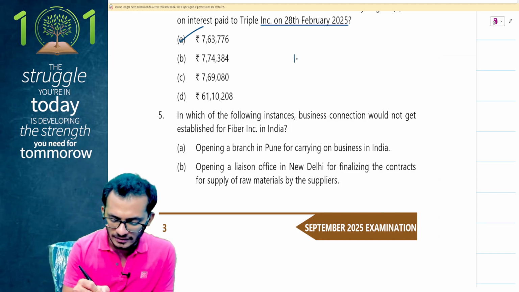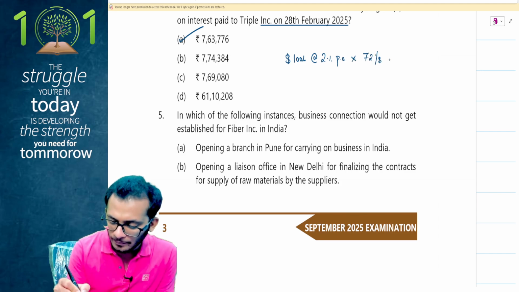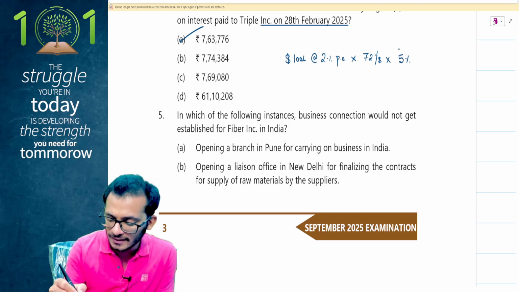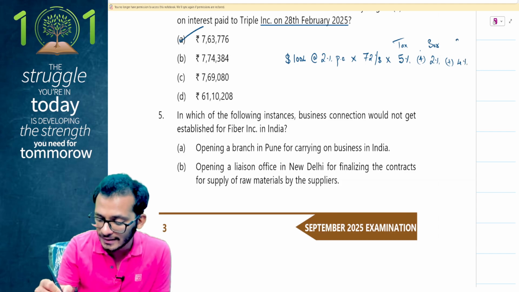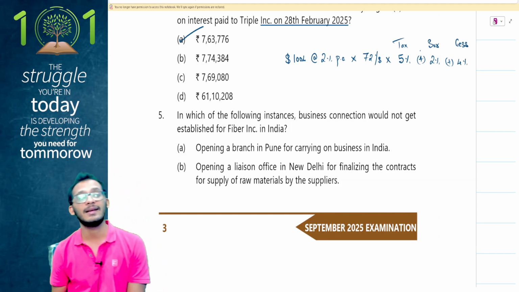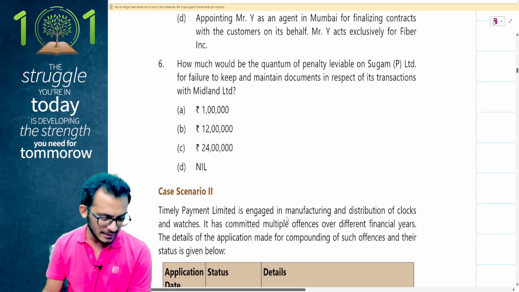So how did we do this? We said 100 lakh worth of dollars multiplied with 2% interest rate will be multiplied with 72 rupees per dollar, and multiplied with 5% tax rate. Adding on to this, you will have 2% surcharge rate because you have gone beyond 1 crore. Adding on to this, you will have 4% cess rate, and therefore you will arrive at the answer as 7,63,776. Clear? Beautiful. Great. I think we're done with this.